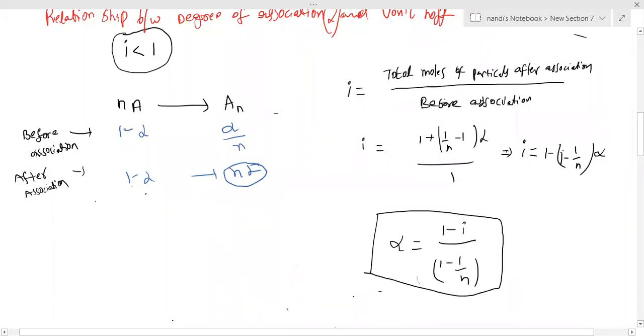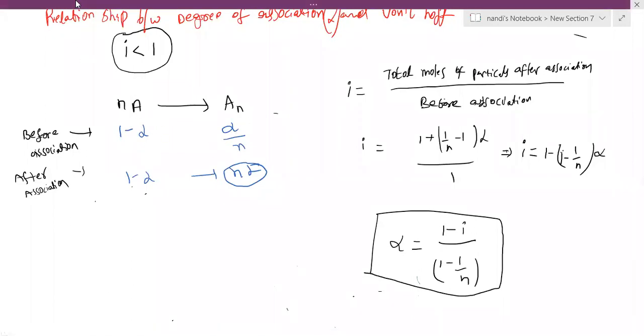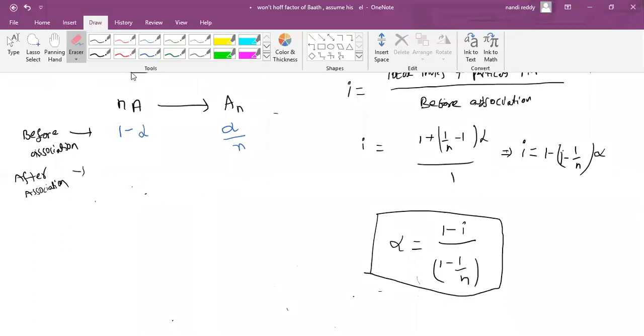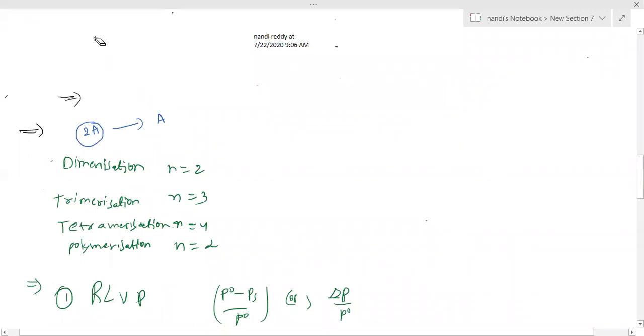But here, in association, whatever number of particles associate, they become 1. That value is n: dimerization means 2 particles become 1, or 3. Suppose I wrote n equal to 3, then 3 particles associate together to form one molecule. Here n means how many atoms exist together, like in dimerization, 2 atoms together. Is it correct?